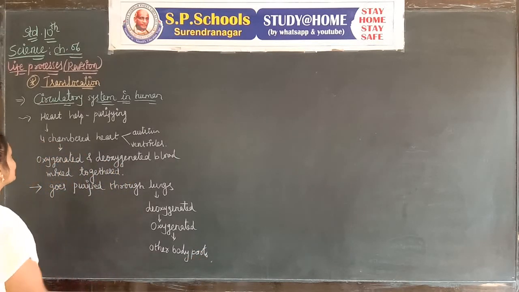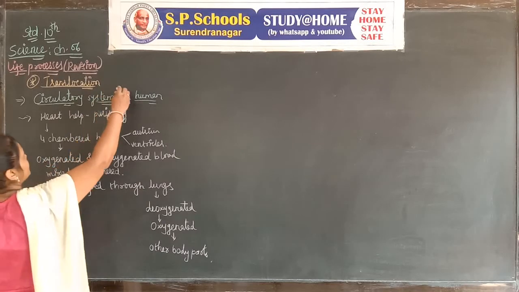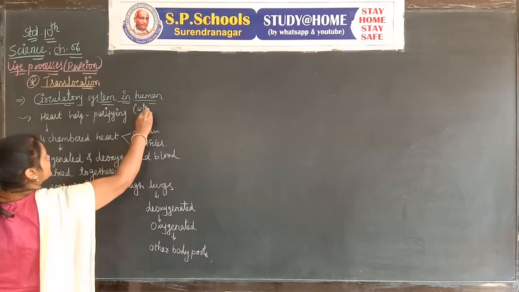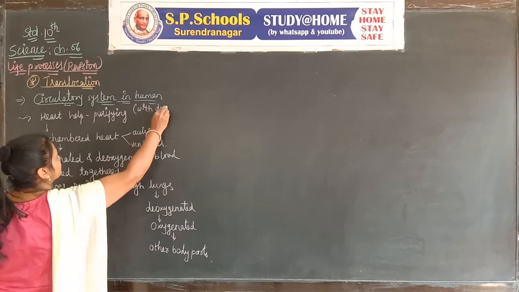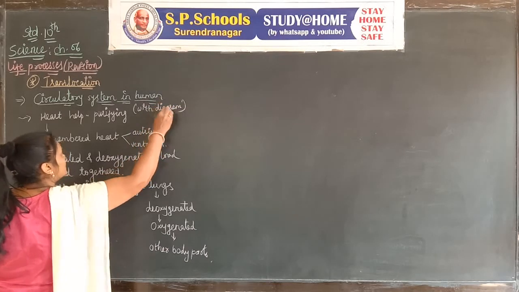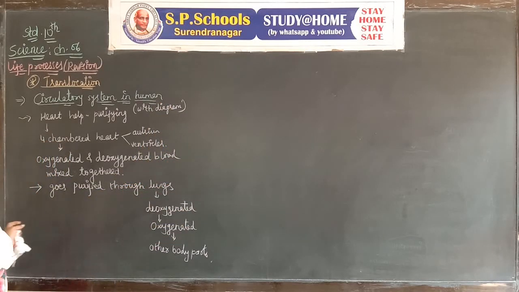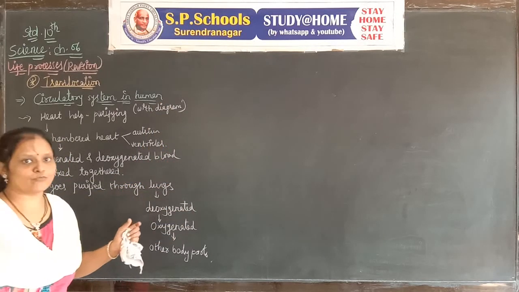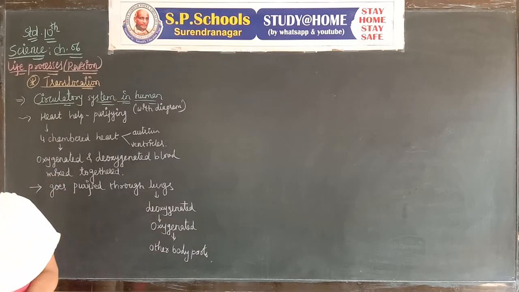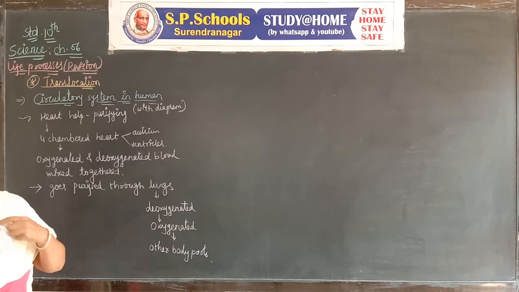You have to explain the circulatory system in humans with a diagram. See here, chapter number 6 has too much information. So in revision, all information cannot be included in the lectures.